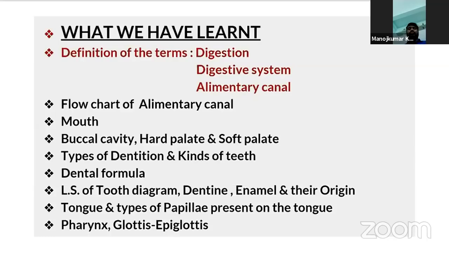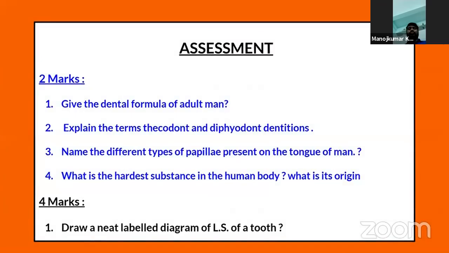The glottis is the aperture, and this glottis leads into the larynx, and further into the trachea. Now this glottis is covered by a flap-like structure called the epiglottis. I told you epi means upon, and as it is present upon the glottis, it is called the epiglottis. So I hope, students, you understood these concepts.